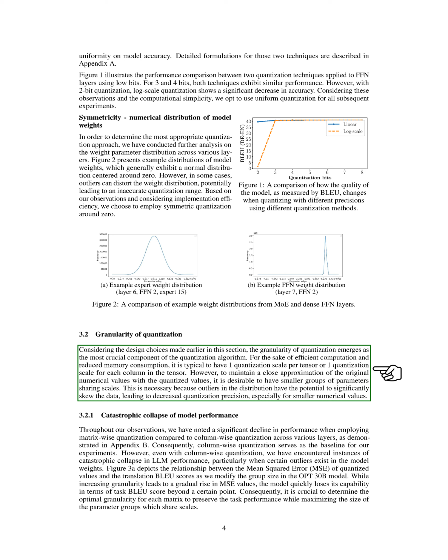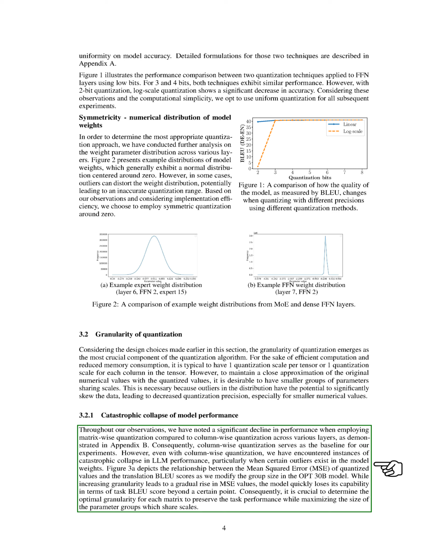This is because outliers can significantly distort the data, reducing the precision of quantization, especially for smaller numerical values. We've noticed a considerable drop in performance when using matrix-wise quantization compared to column-wise quantization across different layers, as shown in Appendix B. Therefore, we've chosen column-wise quantization as our baseline for experiments.